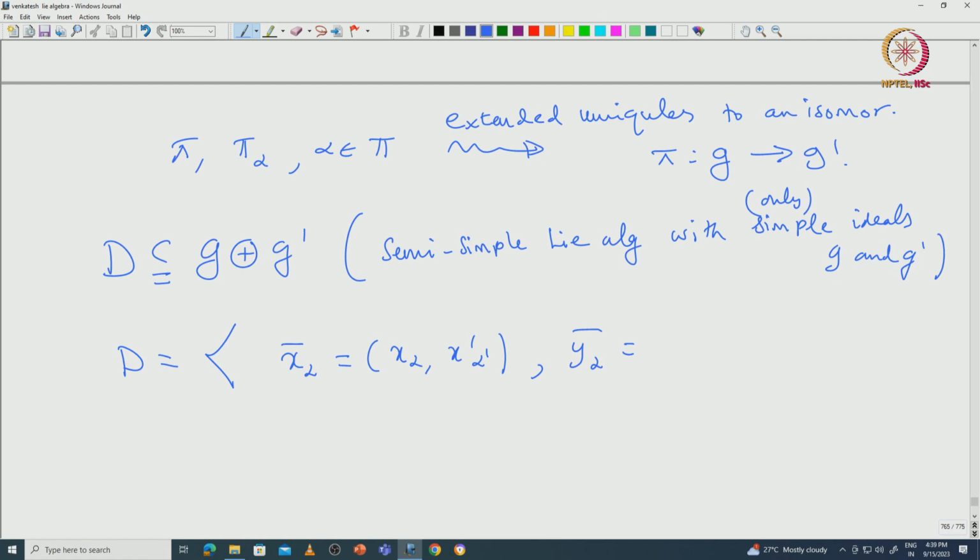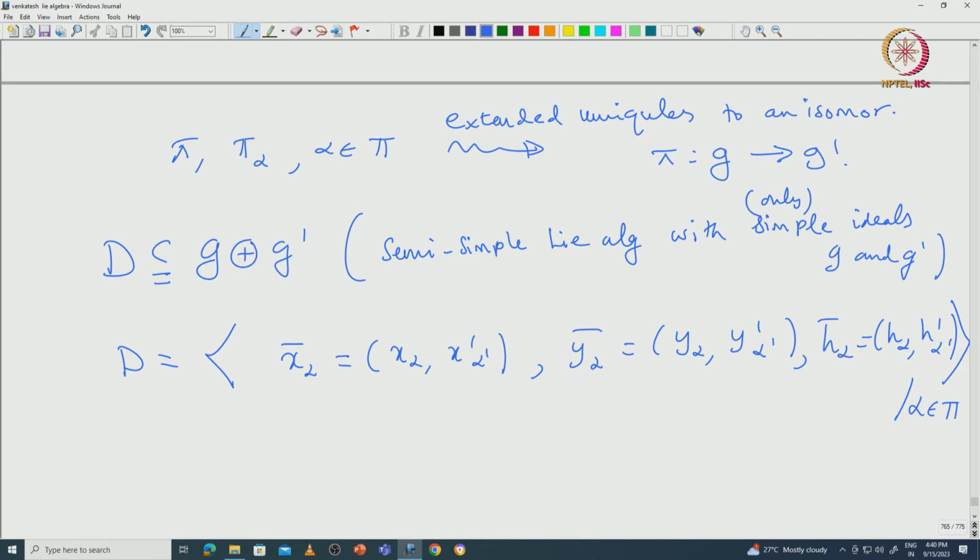That y_α we take, and then y_α bar is given by (y_α, y'_α'), and h_α bar is (h_α, h'_α'). All these x_α bar, y_α bar and h_α bar, for all α coming from Δ, generate this D.